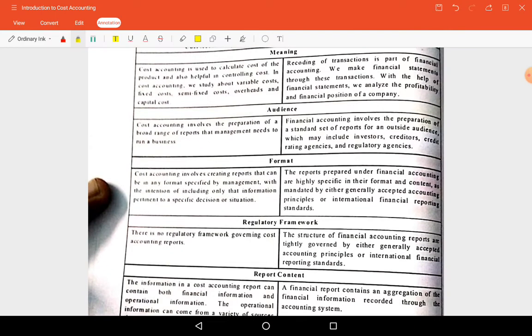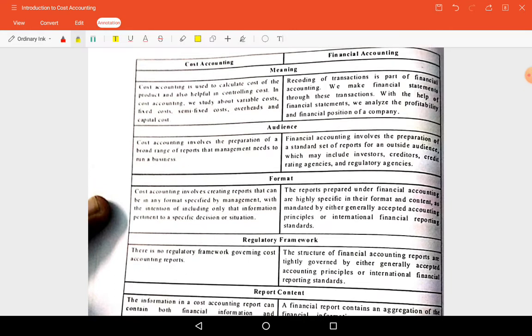So we are having cost accounting and financial accounting. Cost accounting is used to calculate the cost of the product and is also helpful in controlling the cost. One point is it is used to know the cost of the product or service and also helpful in controlling the cost. In cost accounting, we study about variable cost, fixed cost, semi-fixed cost, overheads and capital cost.